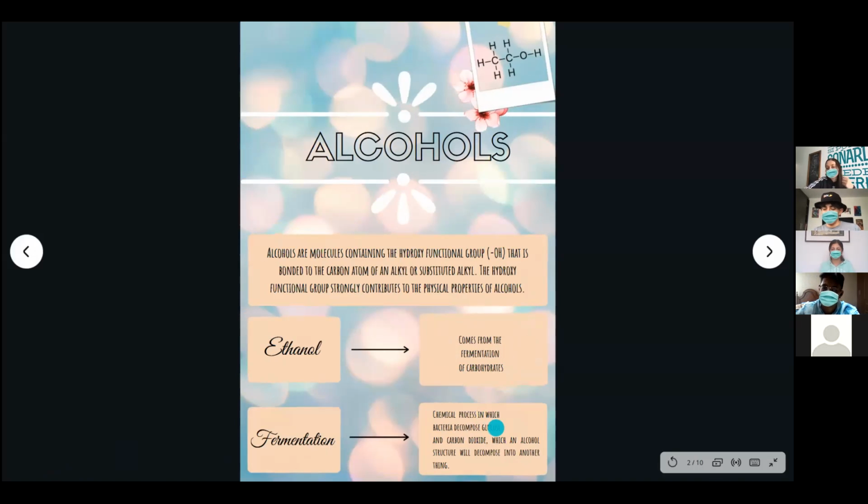Okay, so first of all, we have to understand what alcohols are. Alcohols are molecules containing the hydroxyl function, which is OH, that is bonded to the carbon atom of an alkyl or substituted alkyl. The hydroxyl functional group strongly contributes to the physical properties of alcohol.